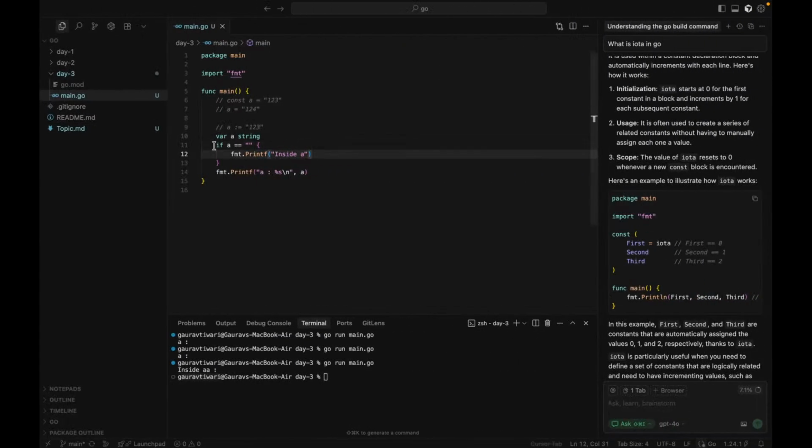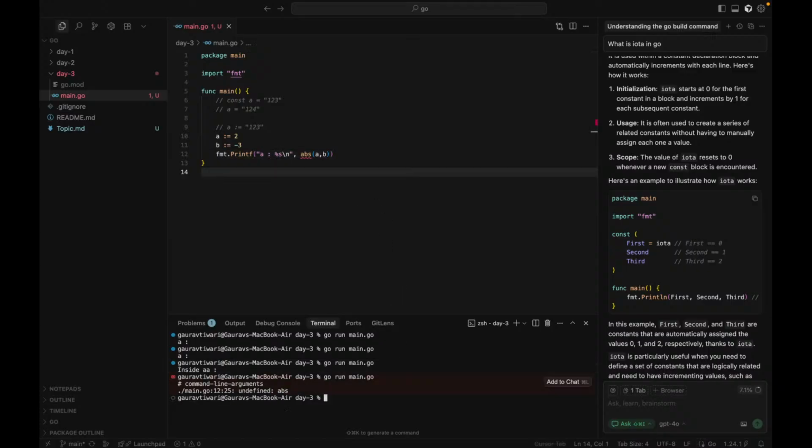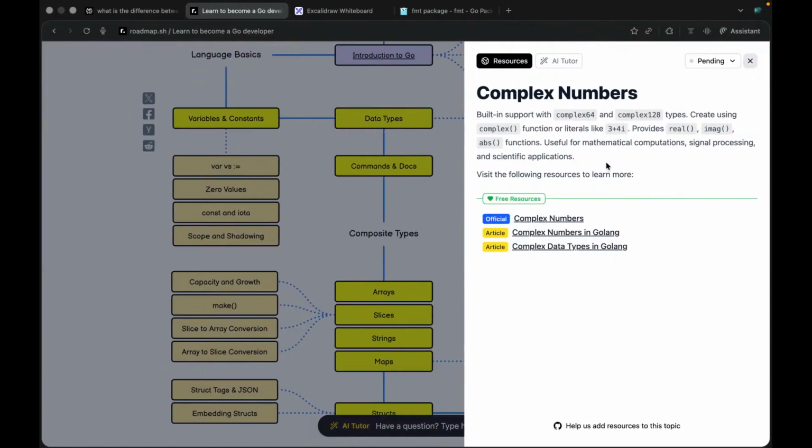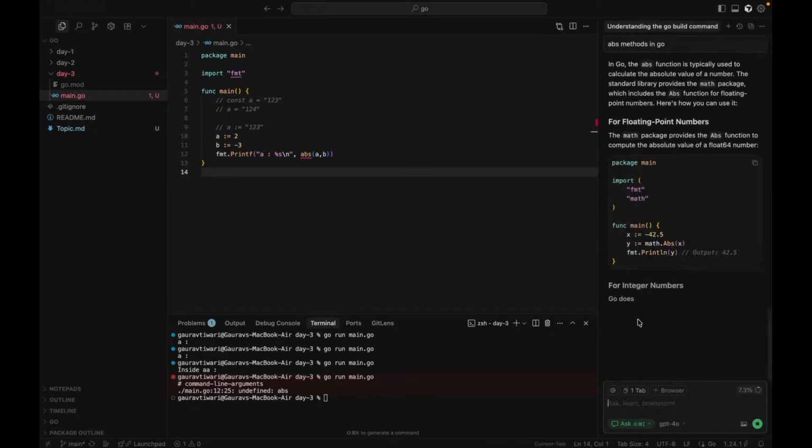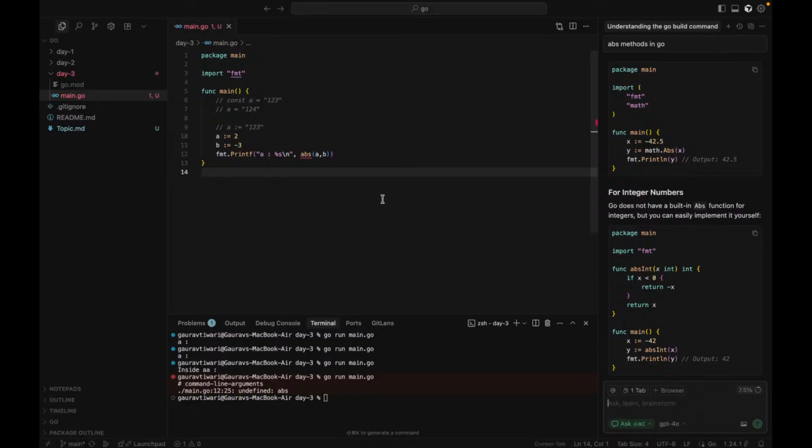Now suppose I have two variables. I also don't know, I'm just testing something. Suppose a is equal to 3 and b is minus 3. Now if I do abs(a, b), I don't know if I will get it or not. If I try to run, I might get an undefined abs. So what's the abs method? Let's look at that. Okay, math.Abs. So let's import this.